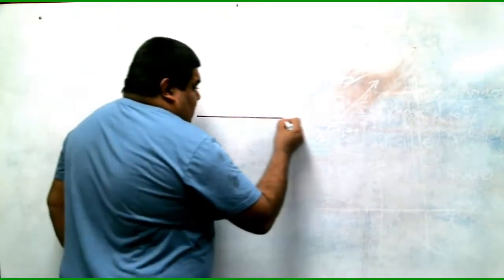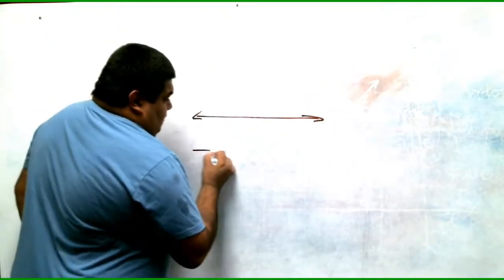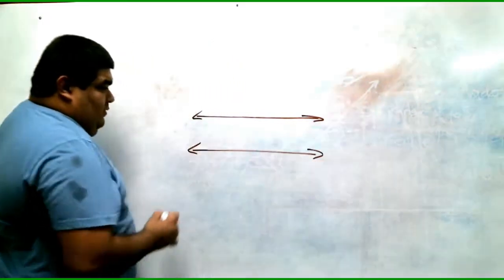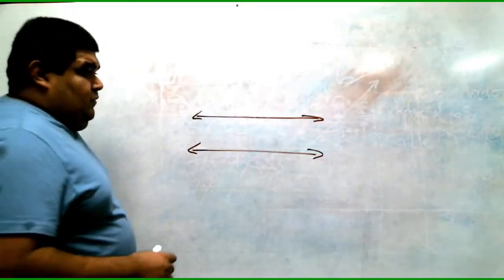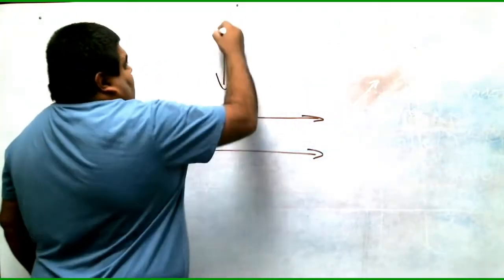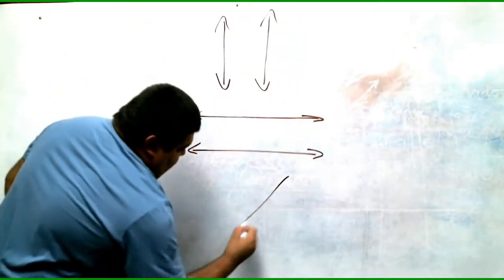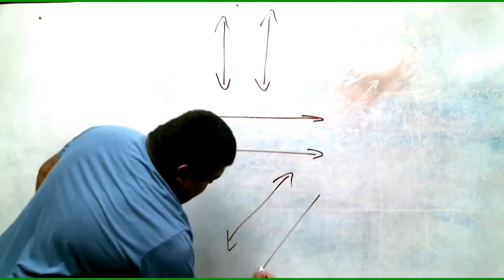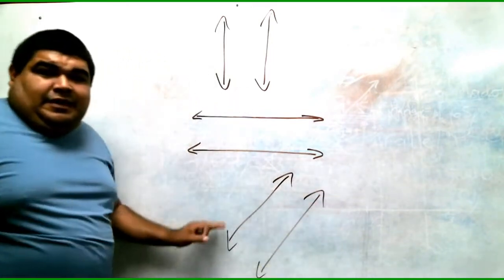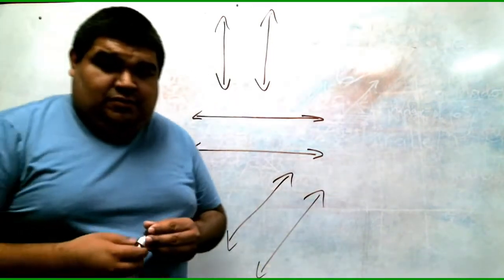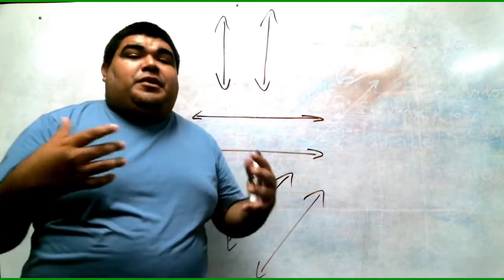The same with parallel lines. So lines that go on forever. You can also see them like this, or even on a 45, okay? But they never intersect each other. Those are parallel lines.